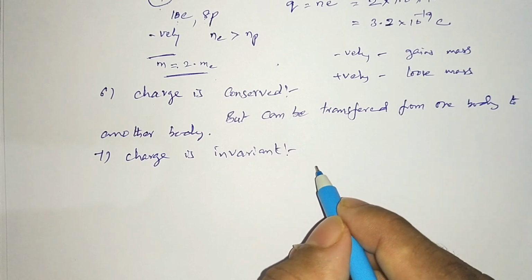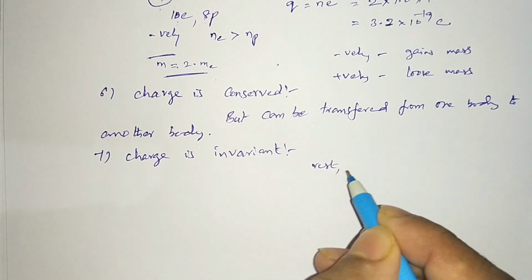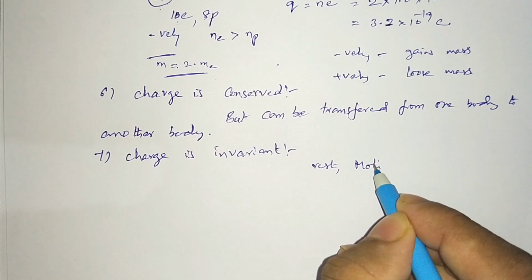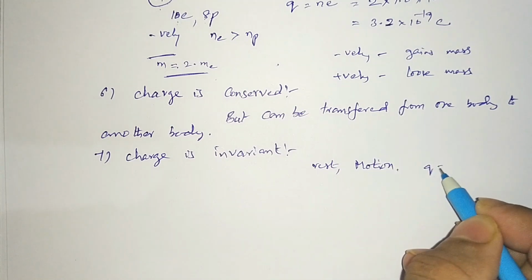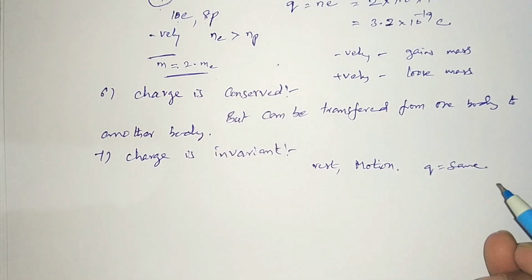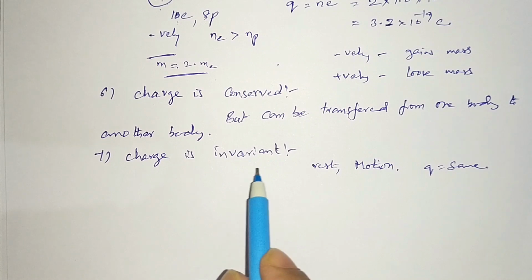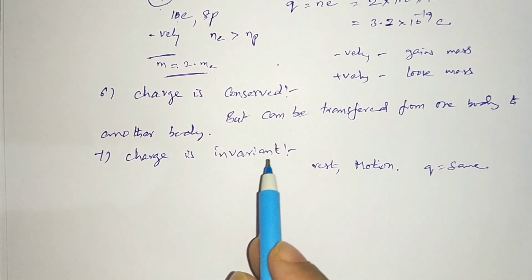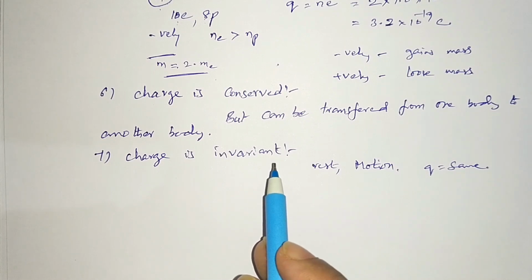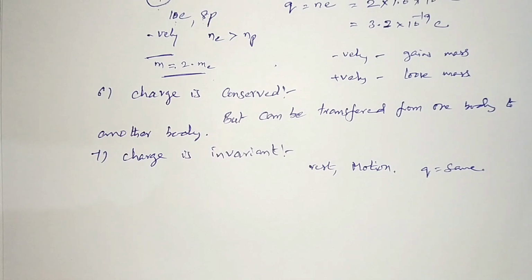Whether it is in the state of rest or in the state of motion, the charge is the same. The amount of charge on the body is the same, but mass will change, according to Einstein's theory of relativity, so that is another matter, right? Here charge is invariant. The amount of charge will not change when the body is at rest or in motion.